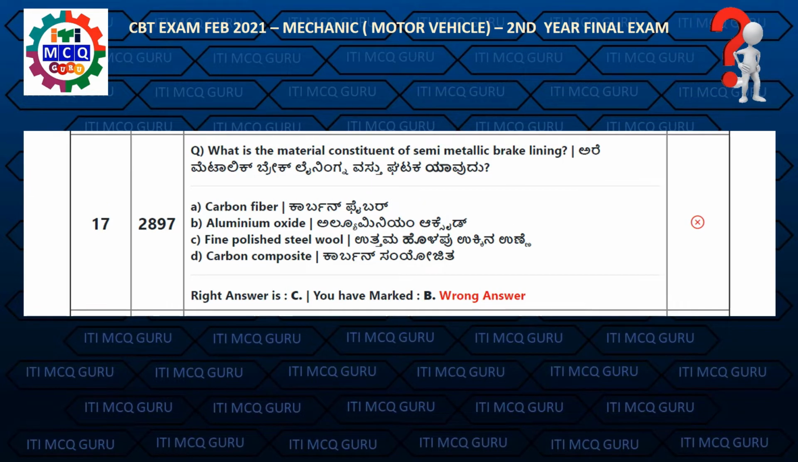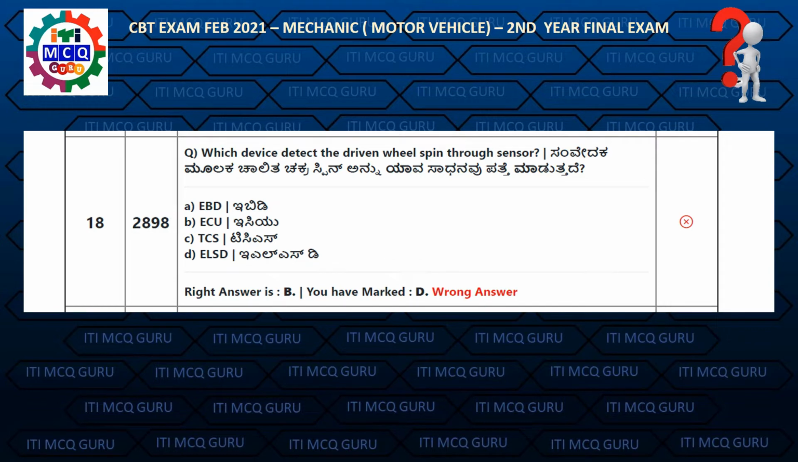Question 17. What is the material constituent of semi-metallic brake lining? Right answer is C. Fine polystyrene wool. Question 18. Which device detects the driven wheel spin through sensor? Right answer is B. ECU.